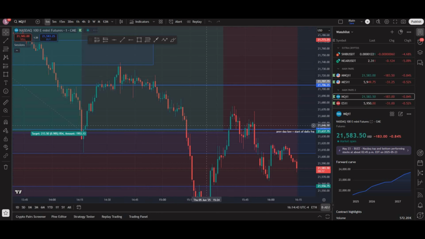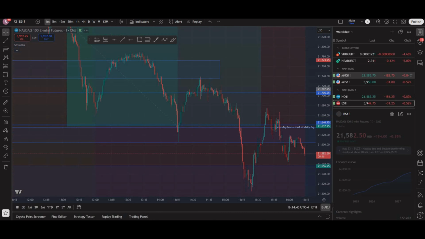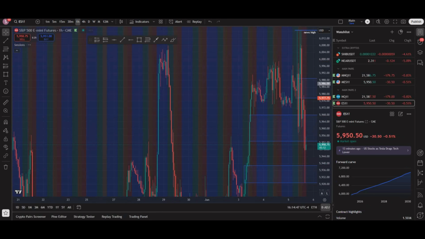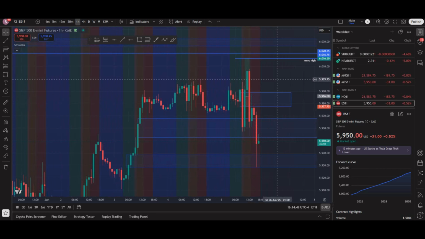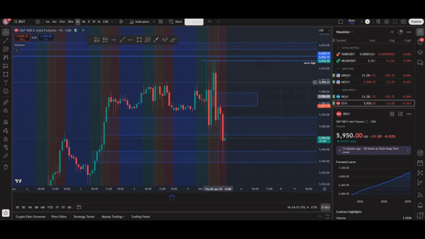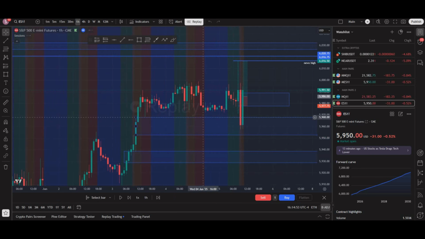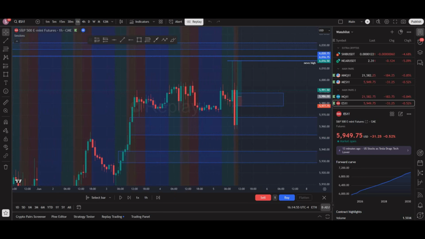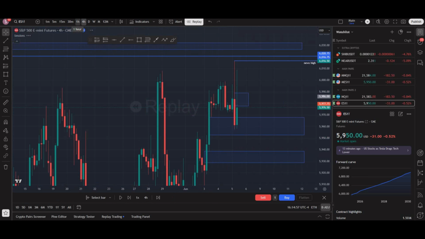And for most of the day, I had a bullish bias from there. But then we went to ES, and we ended up catching a long. And this is why. So if we look here, ES was continuing to respect this 4-hour FVG. So if we go back to the 4-hour, ES was respecting it.